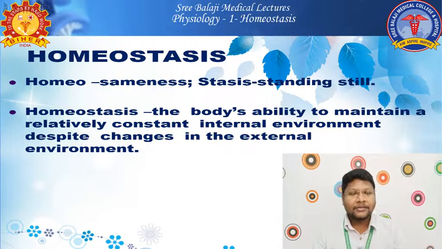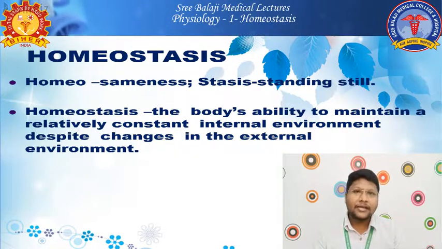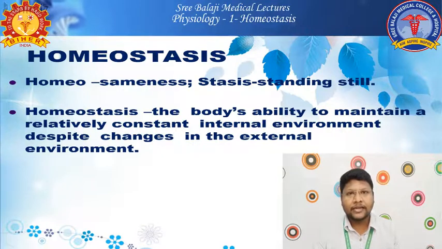So by definition, homeostasis is the body's ability to maintain a relatively constant internal environment despite changes in the external environment. So both the internal as well as the external environment are maintained constantly, right?